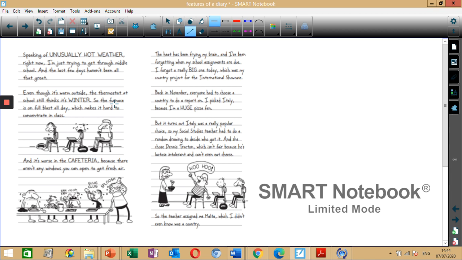So when it says, so the furnace is on full blast all day. What else? Or when there are words written in capital letters, winter, cafeteria, big, huge. This is really emphasizing something. Excellent.